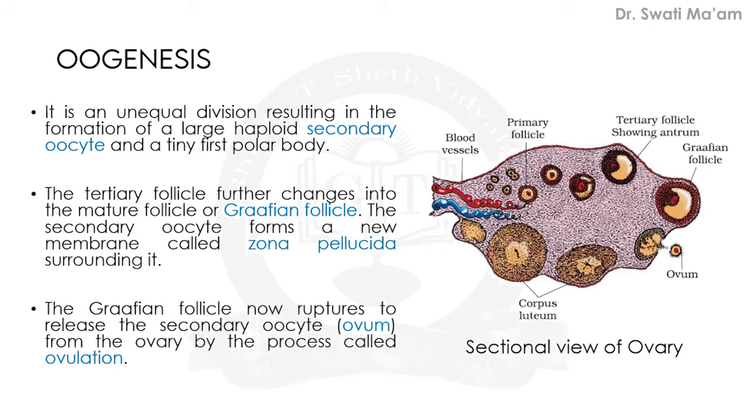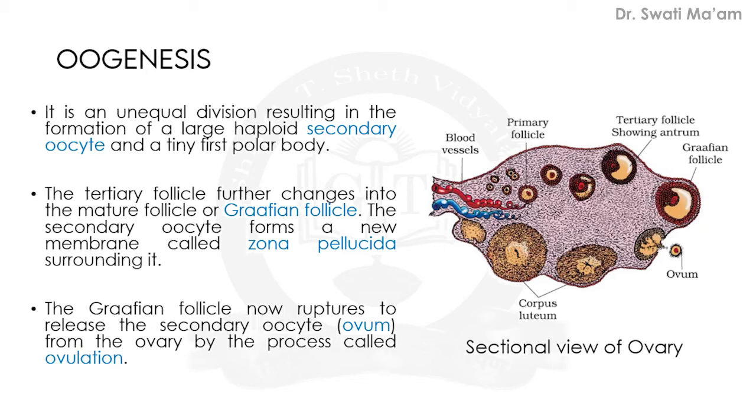In the last session, we completed gametogenesis. In that, we covered spermatogenesis, how the sperms are developed in the testes, and how oogenesis is completed in the ovary. Again, let us revise a few points regarding oogenesis.